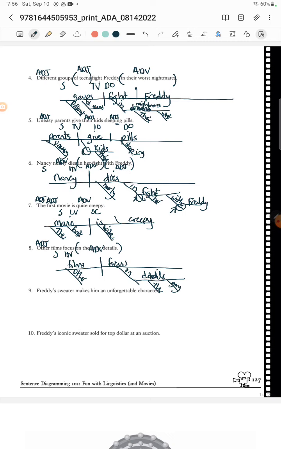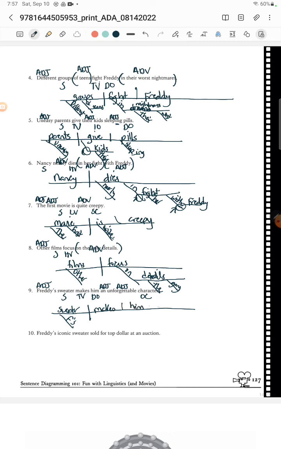All right, Freddy's sweater. Sweater, Freddy's being the adjective here. Makes what? Makes him what? A character. And then he is unforgettable, adjective, and an adjective. So we finally have a subject-verb-direct object-object complement here. So we've got the sweater. I'm just going to say Freddy's sweater. And it makes what?